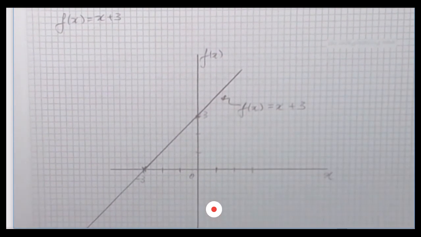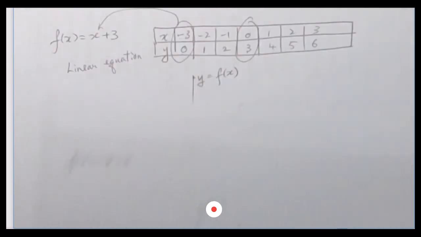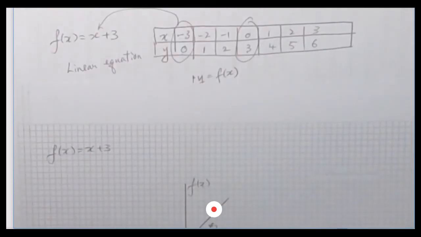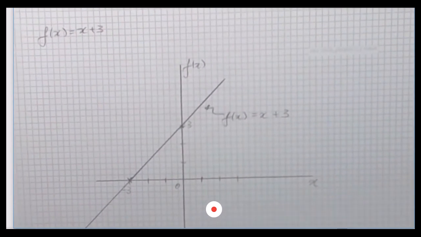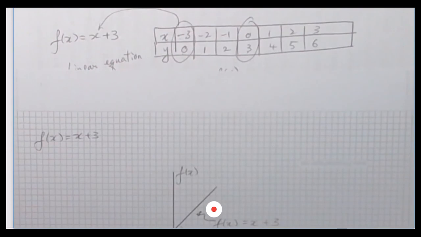This is how you draw a graph. So you can use a graph paper, a piece of paper, and a table like this to plot the graph. Or you can also use online software or an online website to help you plot the graph. But of course, I recommend you use a graph paper and do the math yourself so you can remember and understand thoroughly how to plot the graph of a function.